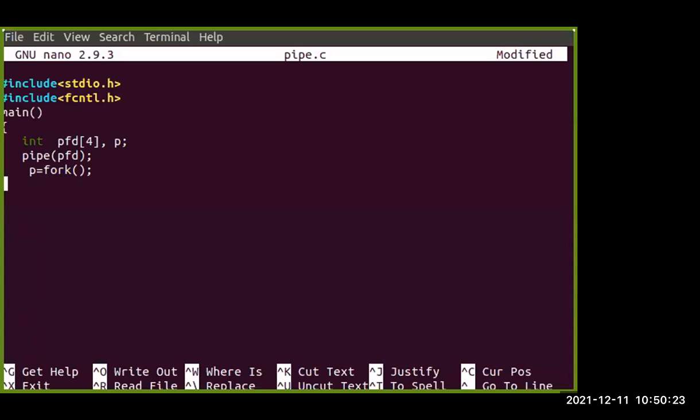Now there will be a checking part: whether the fork was correct, whether the child was created correctly or not. We have seen in my previous classes that if the child is not created, then some message will be displayed, but here we are not going to display messages. We are just going to check whether the child is successfully created or not. So the value will be checked. If the child is created, then it is fine.